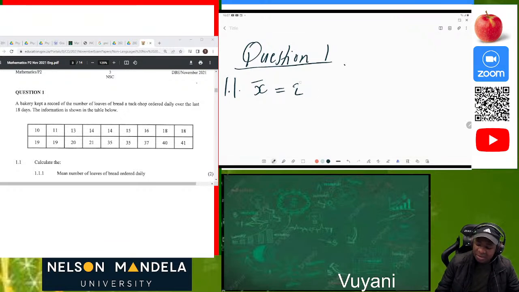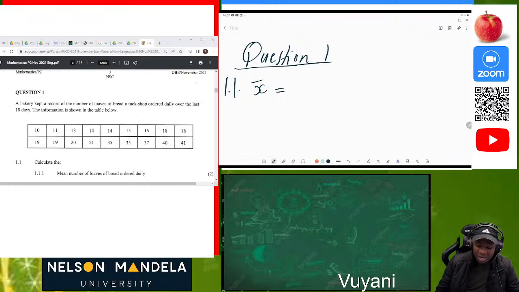How do you get the mean? By following those prompts which I said earlier: you press your mode button, you press number 2, then after that you put in all your X values so that it can calculate for you. Then this x̄ is representing the mean.